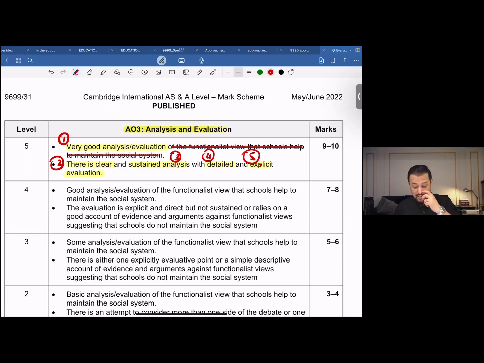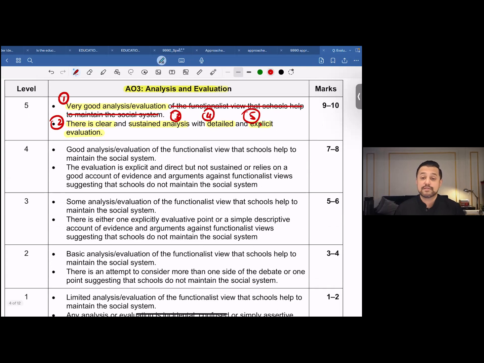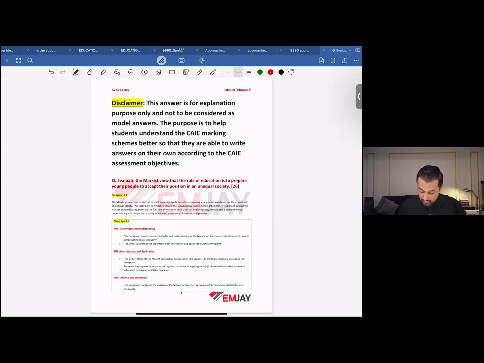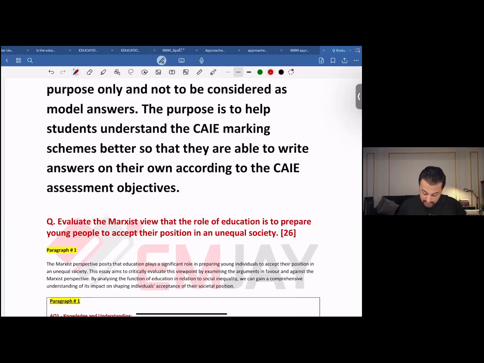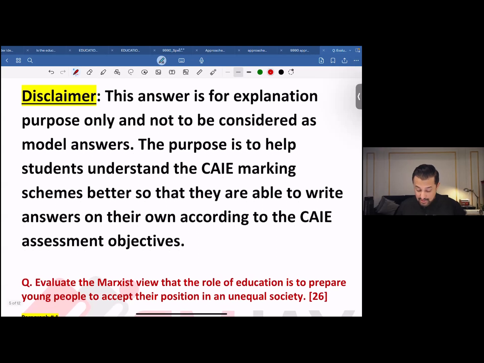You may pause this video and list them down, so that when you're writing answers, you could use it as a checklist to see that you're not missing something that you shouldn't be missing. Now, taking this ahead, the question that we'd be using over here is: evaluate the view that the role of education is to prepare young people to accept their positions in an unequal society.